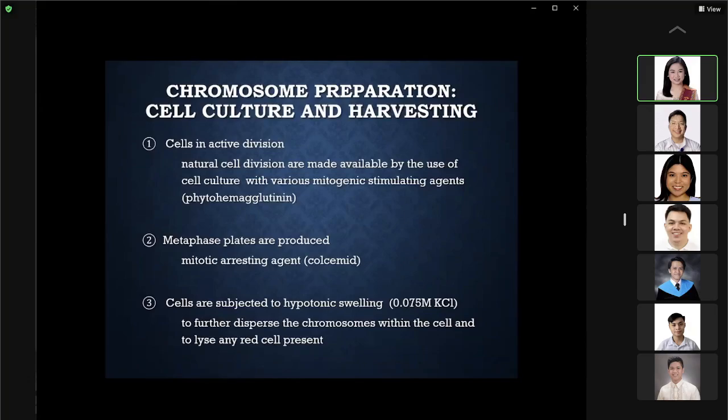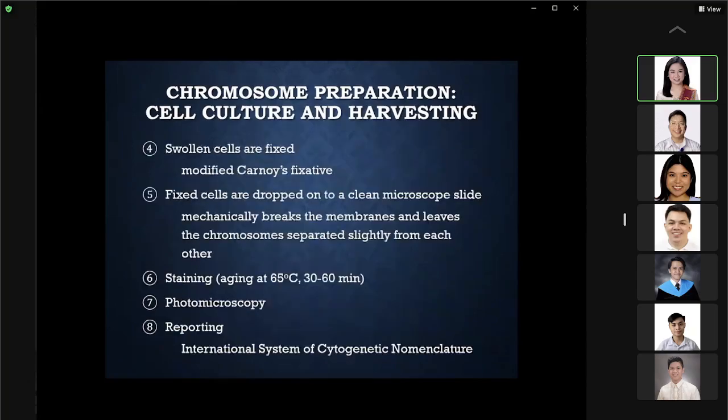Okay, after this, the cells are subjected to hypotonic solution in order to swell the cells by adding 0.075 molar potassium chloride. This will further disperse the chromosomes within the cell, and it will lyse any red cells that are present. And then the swollen cells are fixed using your modified Carnoy's fixative, okay?